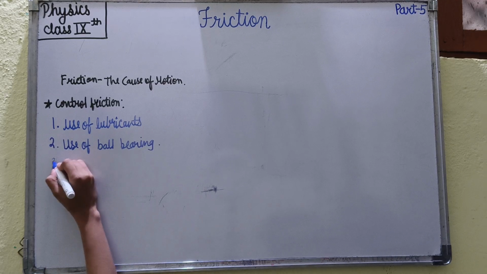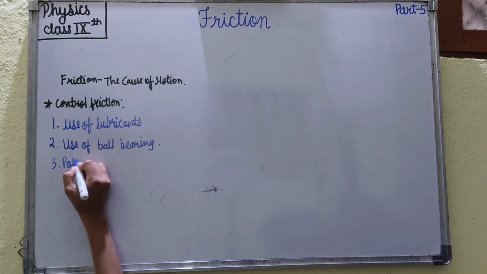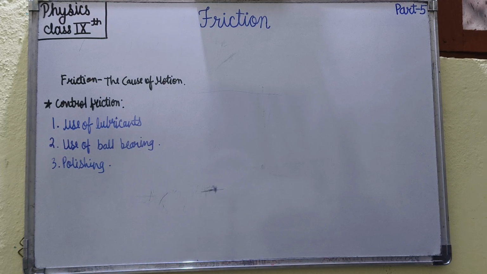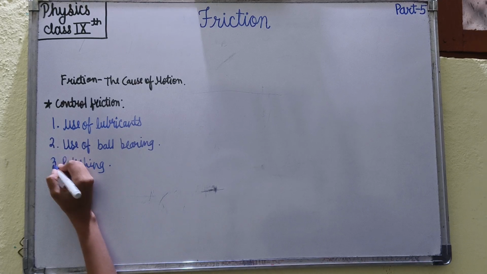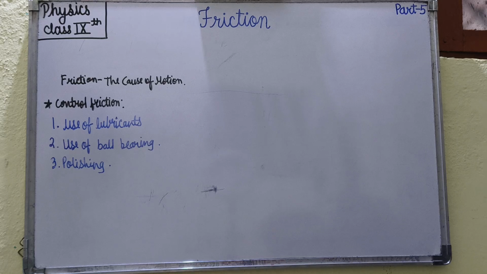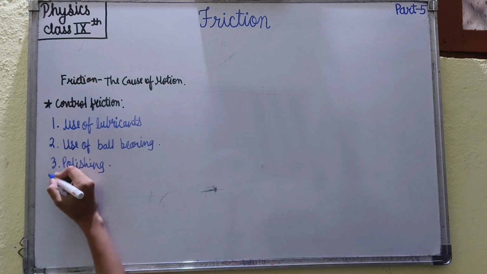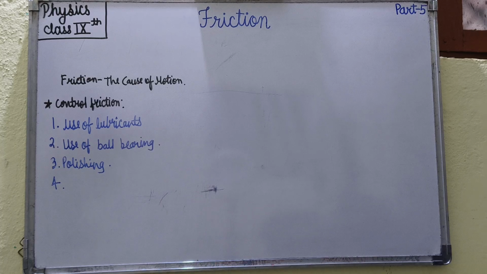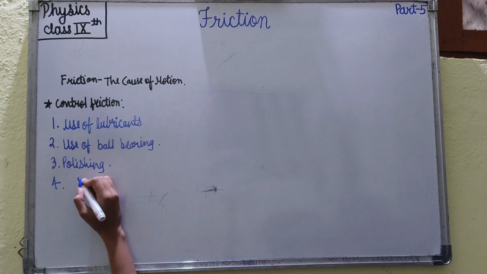Third is polishing. Friction can be reduced by polishing the surfaces. But in fact, while polishing, it also causes a lot of friction. But after polishing a surface, the surface will produce less friction. Fourth is by rubbing surfaces of different materials.